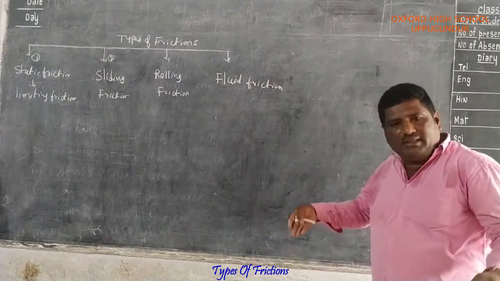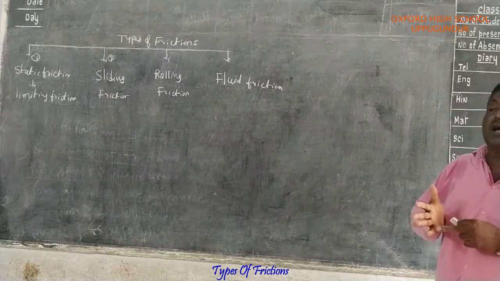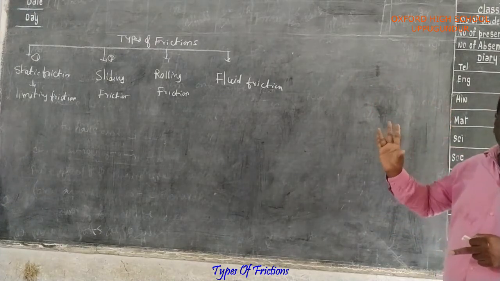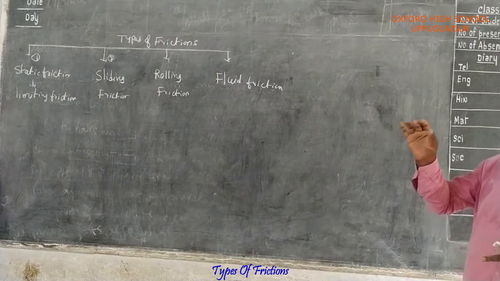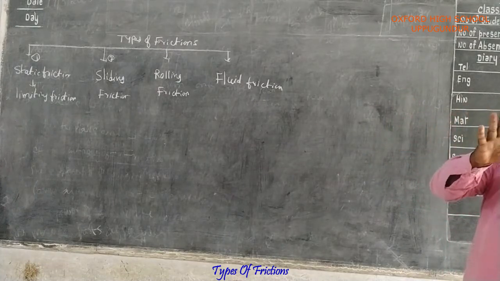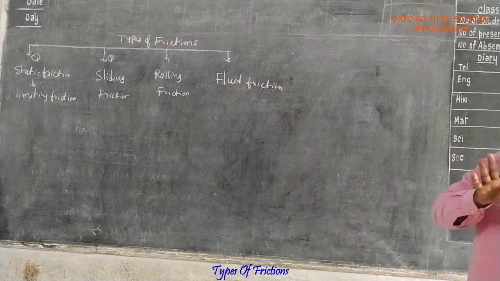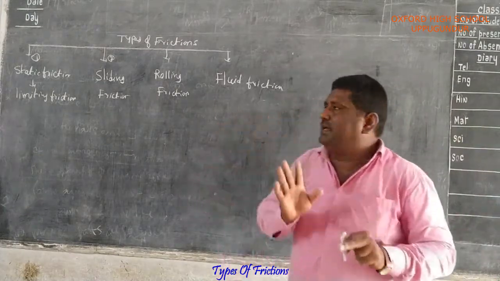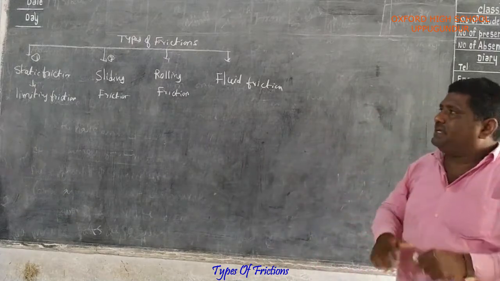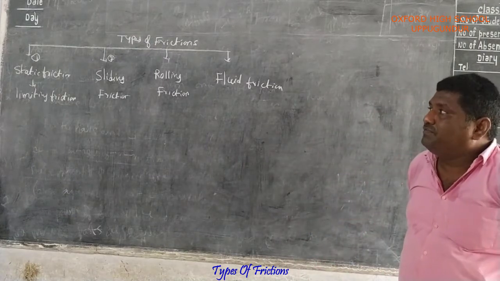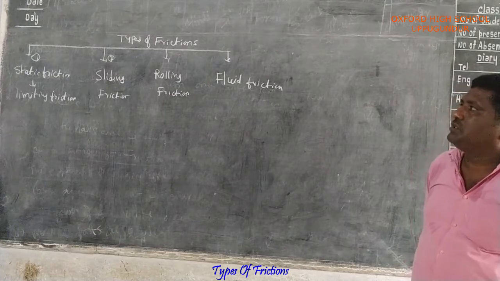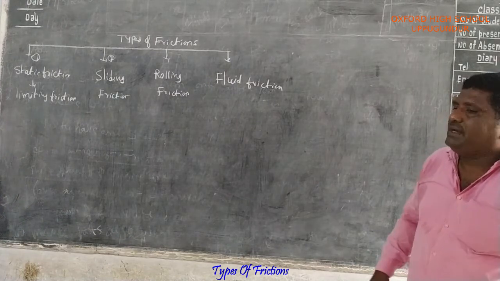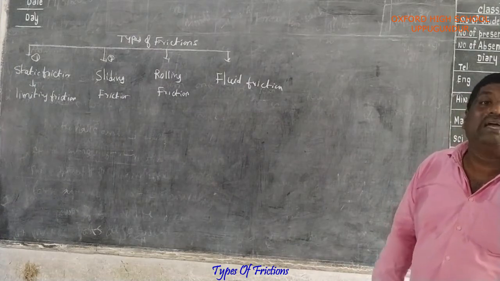So today in this class we are learning the definition of each friction and their examples. Mainly, friction is divided into four categories. First one, static friction, or another name, limiting friction. Second is the sliding friction, third one is the rolling friction, and fourth one is the fluid friction.